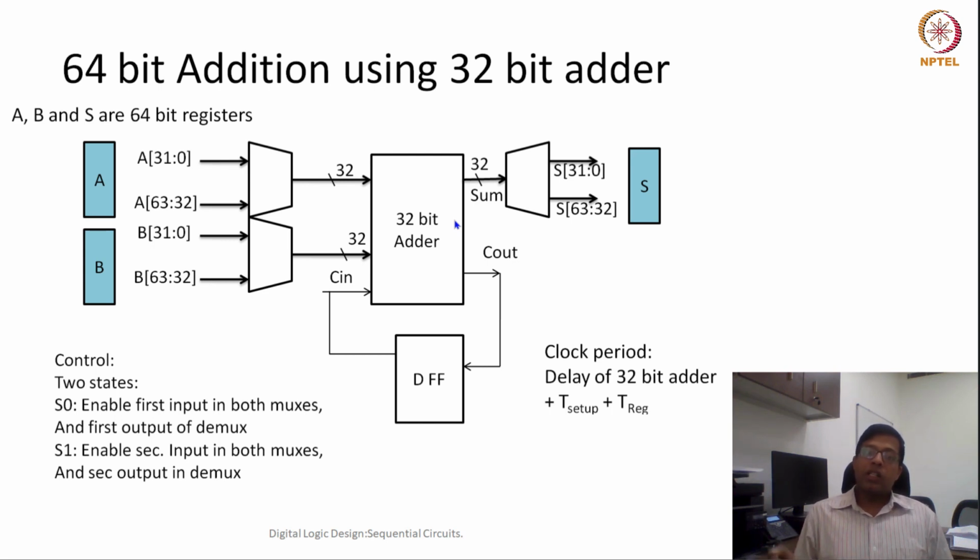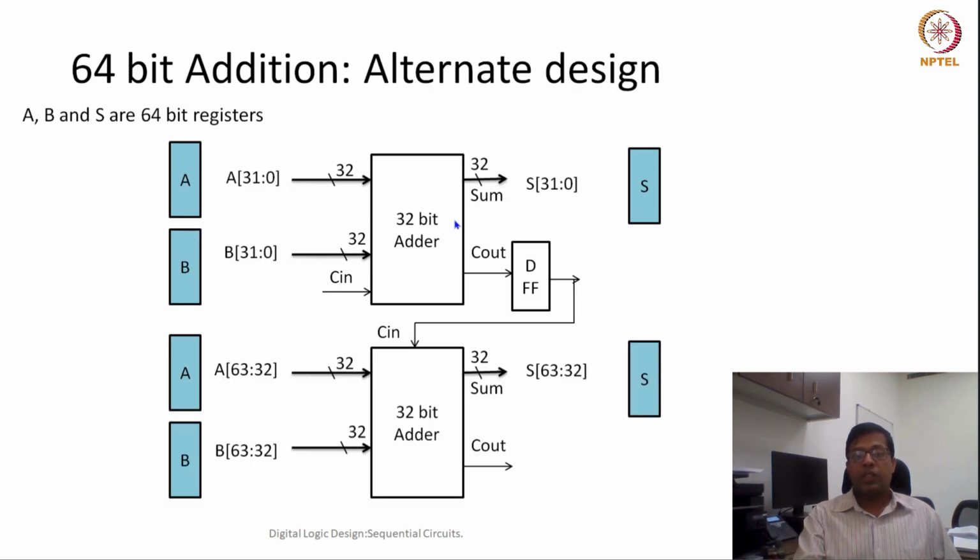Now let us see another trade-off point. Let us use two instances of 32-bit adder, and this is the alternate design. Here no muxes are used, but the design is very similar. We are using two 32-bit adders, with no mux here, so only the lower half of A and B would be added here, and the upper half of A and B would be added in the second adder.